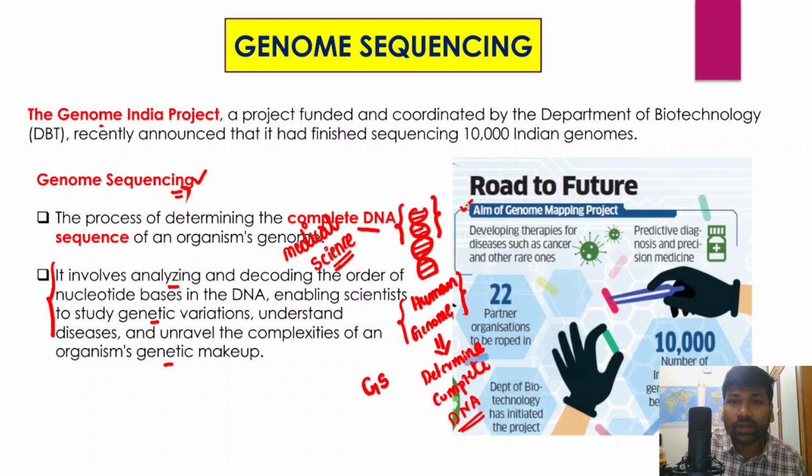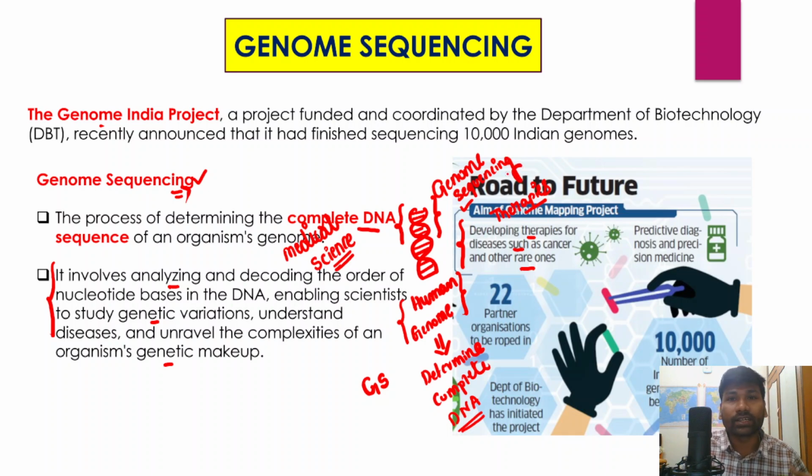You can see here what the aim of the genome mapping project is: developing new therapies for diseases. For example, if there is a genetic disorder or any other disease, certain therapies would be developed, such as therapies for cancer and other rare diseases. This is a very important objective of doing genome sequencing.